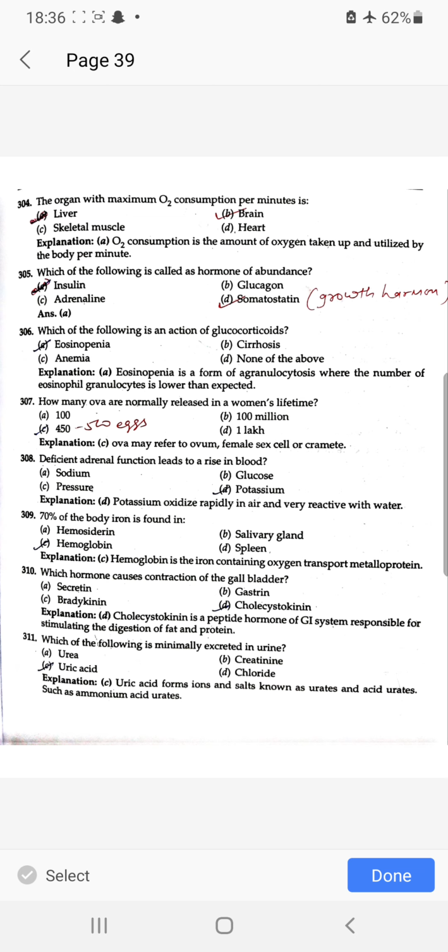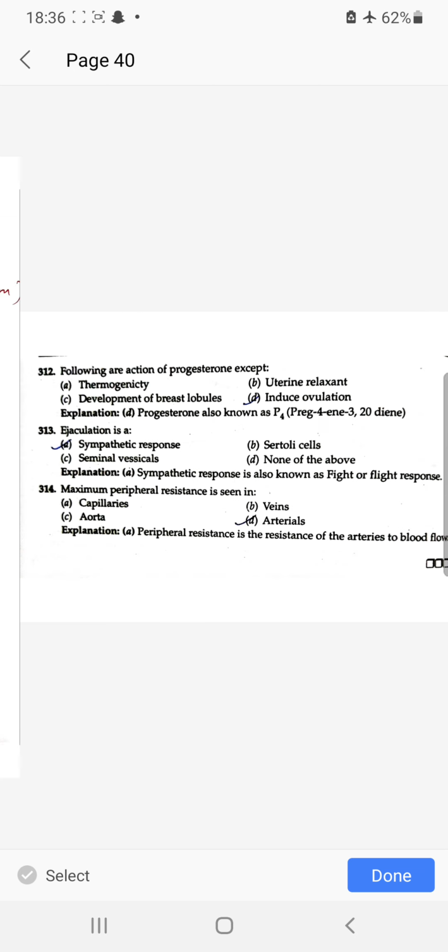Deficient adrenal function leads to a rise in the blood of potassium. 70% of the body iron is found in hemoglobin. Which hormone causes contraction of the gallbladder is cholecystokinin. Which of the following is minimally excreted in the urine? Uric acid. Following are actions of progesterone except induced ovulation, नहीं कराता. Ejaculation is a sympathetic response. Maximum peripheral resistance is seen in arterioles.